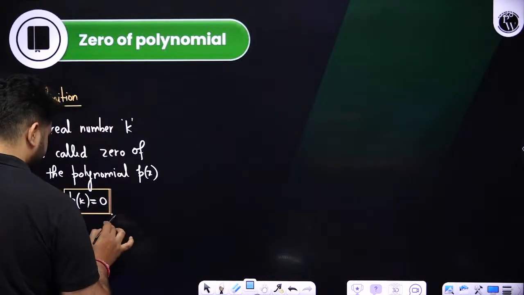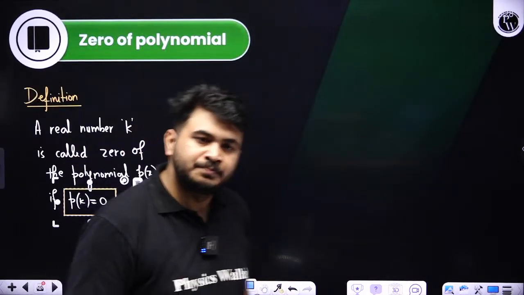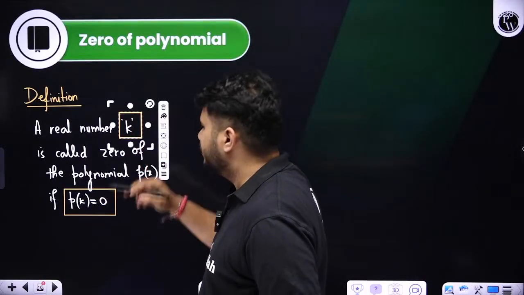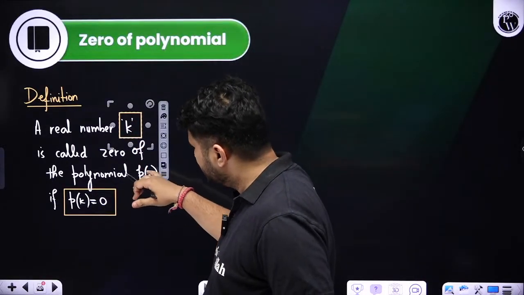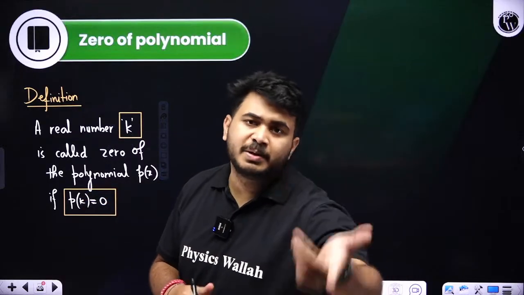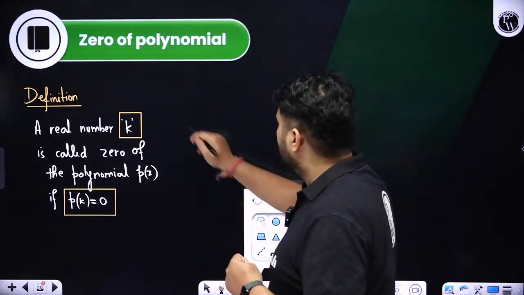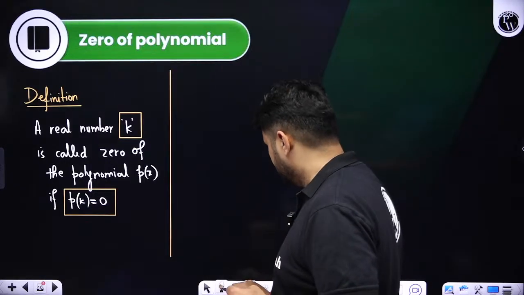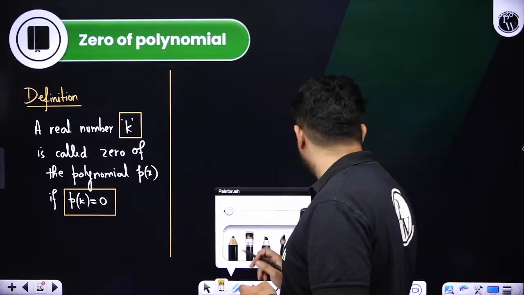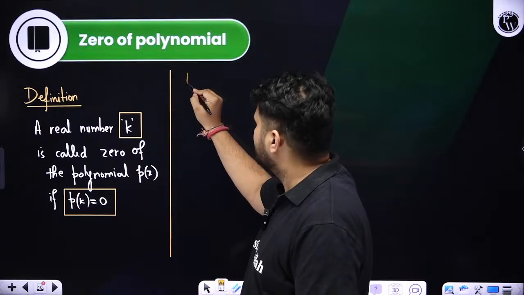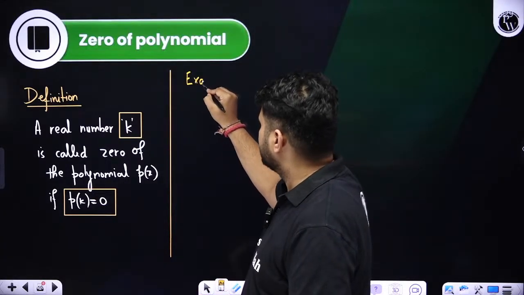Understood? Yes or no? If we put a real number k in place of x in the polynomial, if it becomes 0, then such a number is said to be a zero of the polynomial. Clear? Fine. So from here, students, we will learn factor theorem. Let us look at an example.